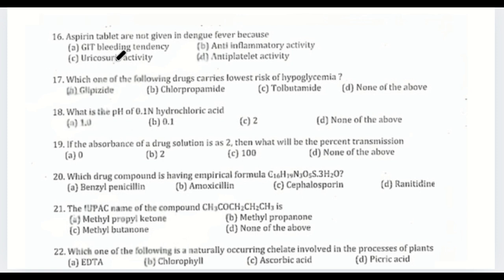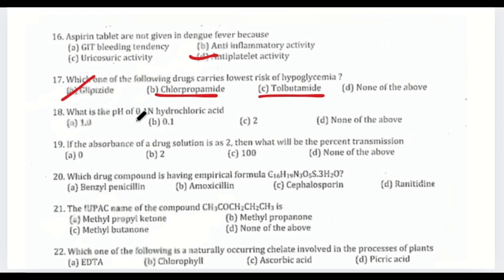16. Aspirin tablet are not given in dengue fever because. The correct answer is D. Antiplatelet activity. Aspirin is not given in dengue fever because it can increase the risk of bleeding due to its antiplatelet activity. 17. Which one of the following drugs carries lowest risk of hypoglycemia? The correct answer is A. Glipizide. Glipizide is a sulfonylurea that is known to have a lower risk of hypoglycemia compared to other sulfonylureas like chlorpropamide and tolbutamide. 18. What is the pH of 0.1 normality hydrochloric acid?